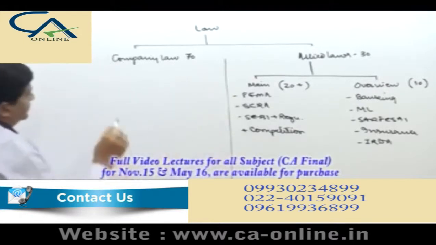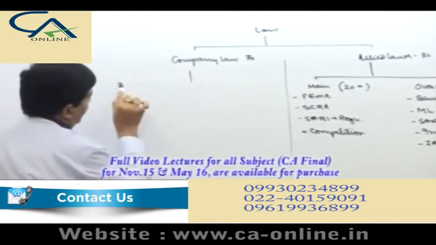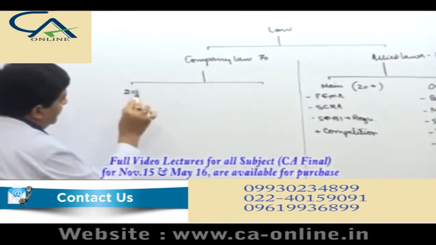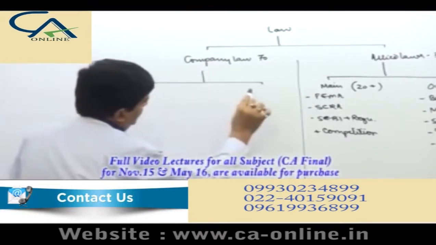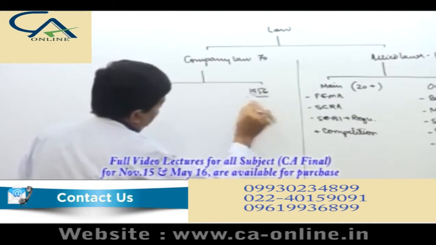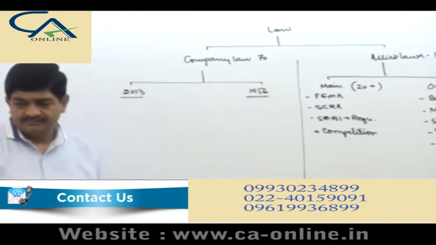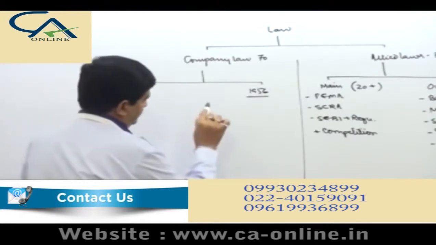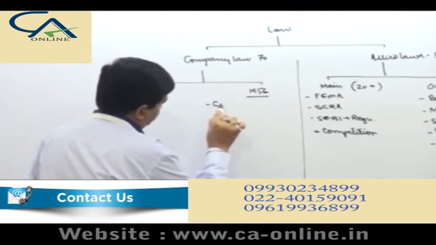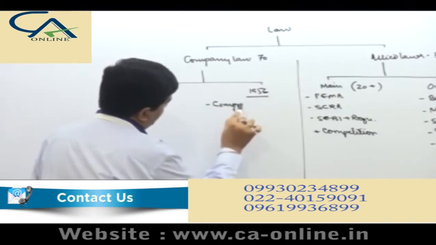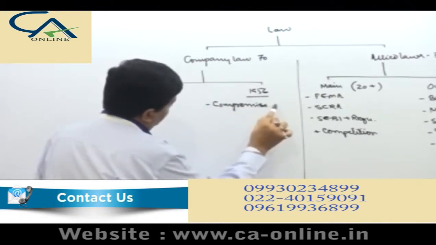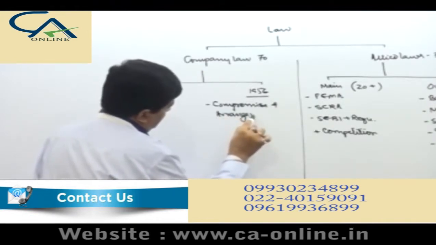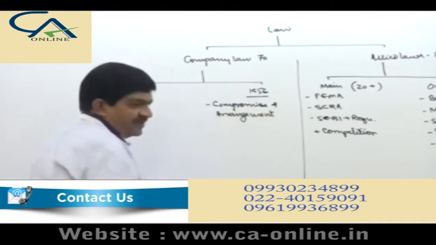In company law, again we have two parts: Companies Act 2013 and Companies Act 1956. In 1956, the first chapter is compromise and arrangement.